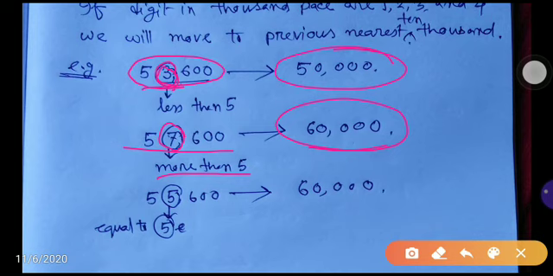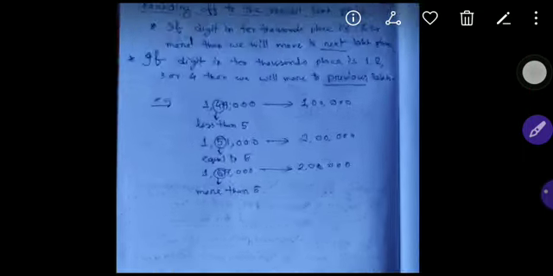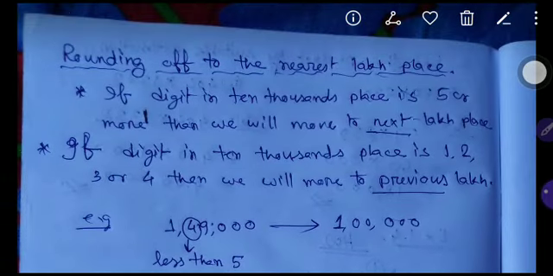Okay, so next, this example you see, what number is given? 55,600. In the thousands place, what number is there? 5. So 5 is equal to 5. So that's why then also we have to move to the next 10,000 place. That means after 50,000, what will come? 60,000.